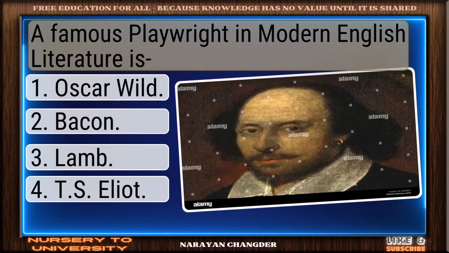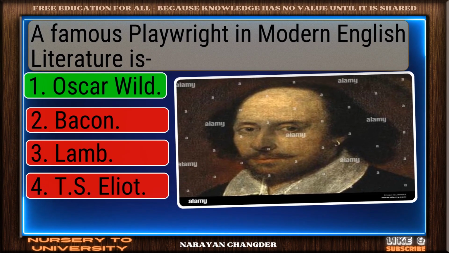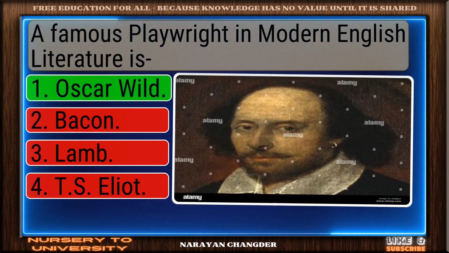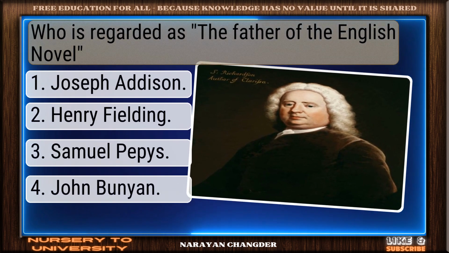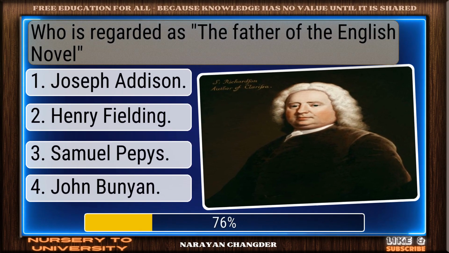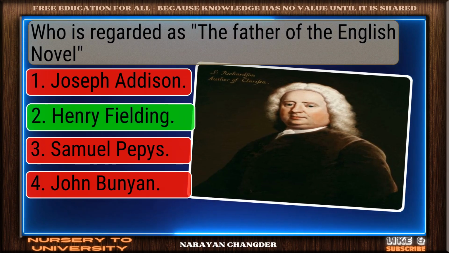A famous playwright in modern English literature is? Right again. Oscar Wilde is valid. Who is regarded as the father of the English novel? Sharp thinking. Henry Fielding is right.